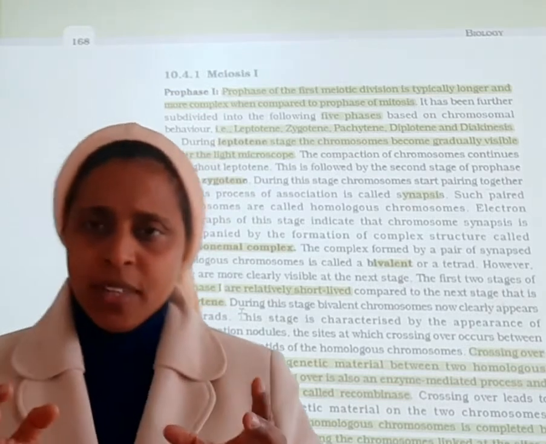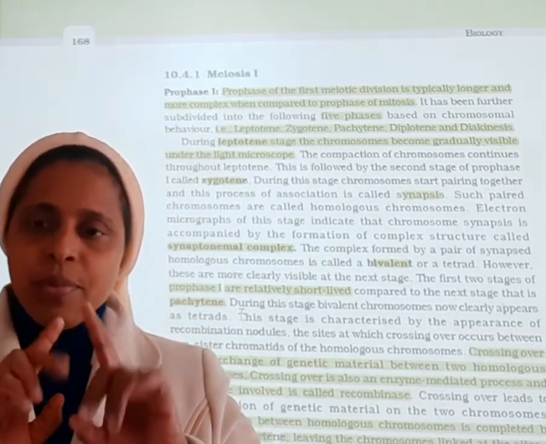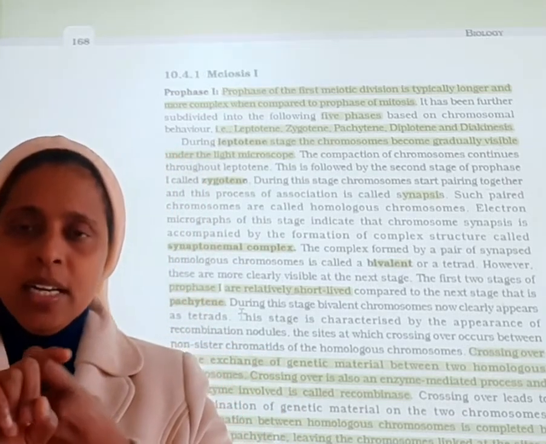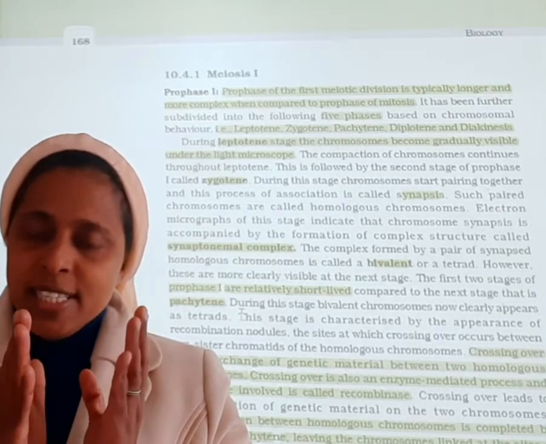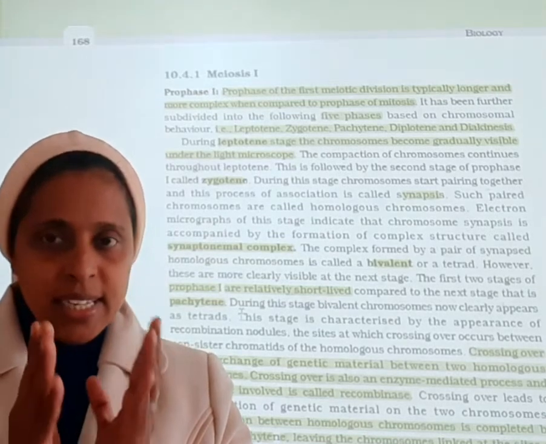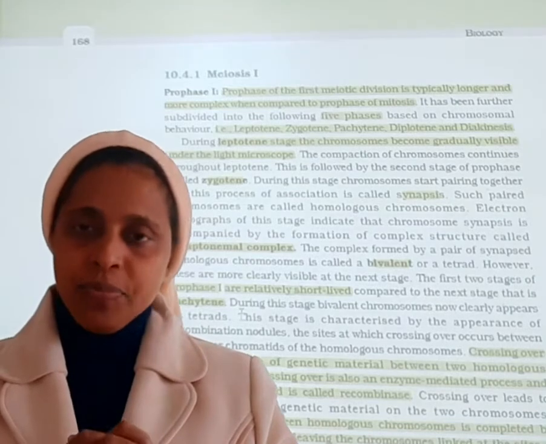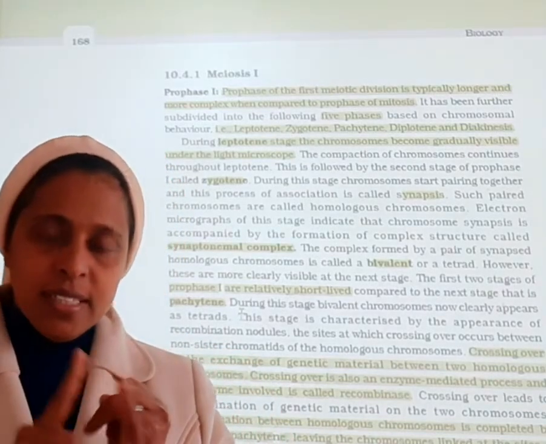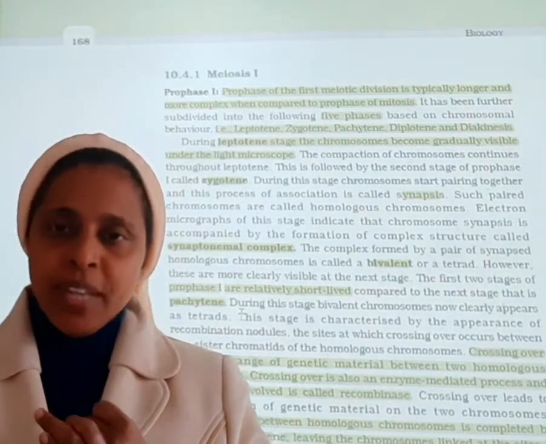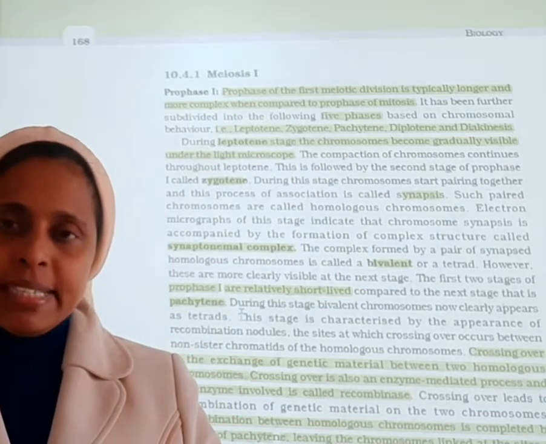So the synaptonemal complex, they will be pairing. And from which stage is the synaptonemal complex starting? It is starting in the zygotene stage. So first we have learnt the leptotene stage. Now the zygotene stage is over. Next let us move to the pachytene stage.